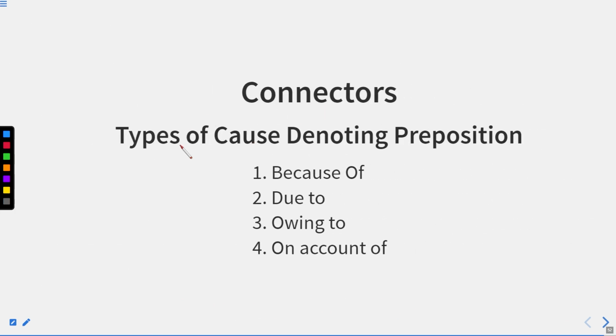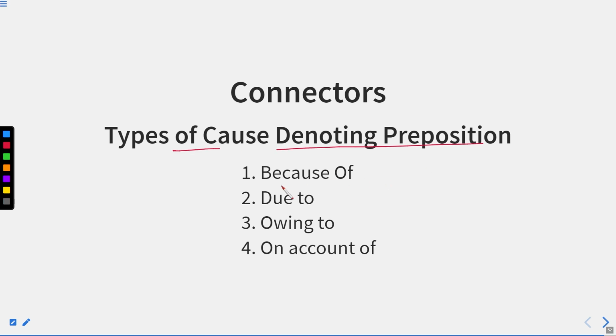Types of cause denoting prepositions: because of, due to, owing to, and on account of. We will discuss all these prepositions in later sessions.